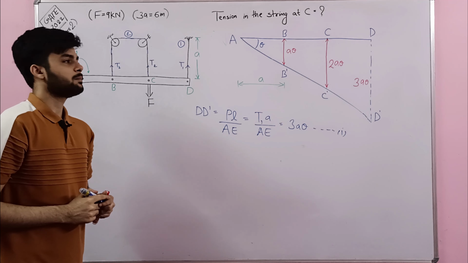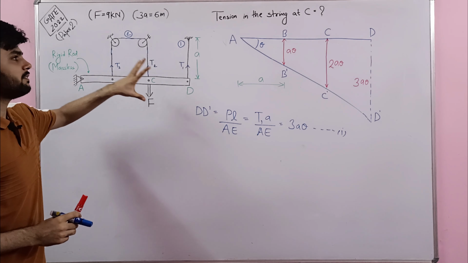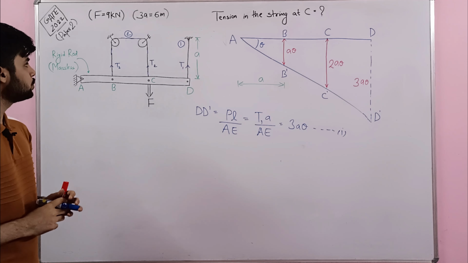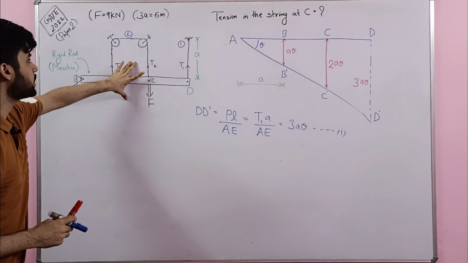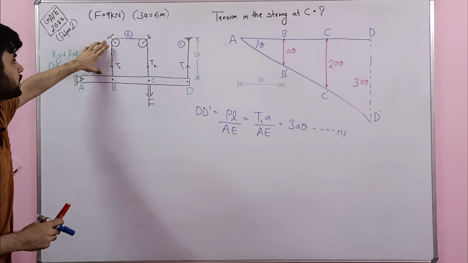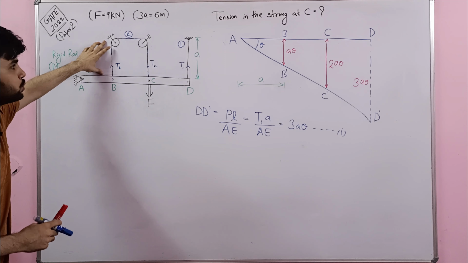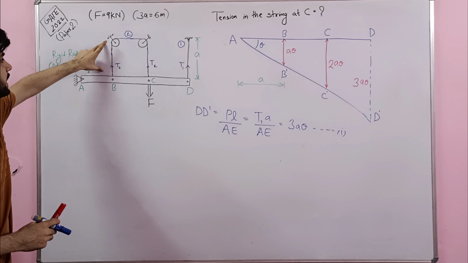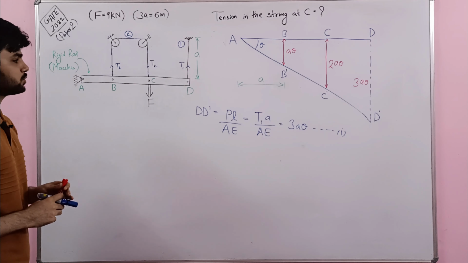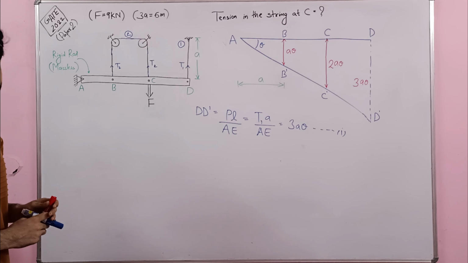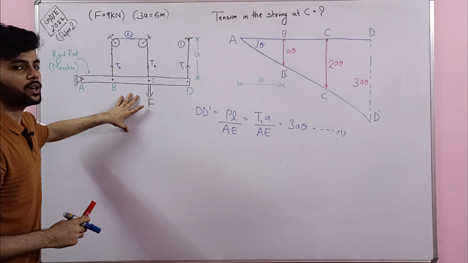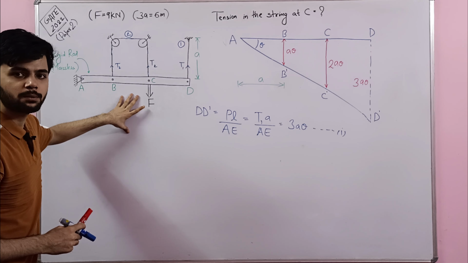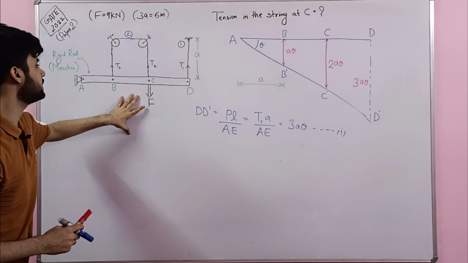T1 a upon AE equals 3A theta. So let us call this equation number 1. Now the most important part of the question, that is deflection in string number 2. So if I look at string number 2, what I see is the total length of string number 2. What is that? That is a plus a plus a. So the total length of string number 2 is 3 times a, right? Now what is going to be the deflection in string number 2? Let us try to calculate that.